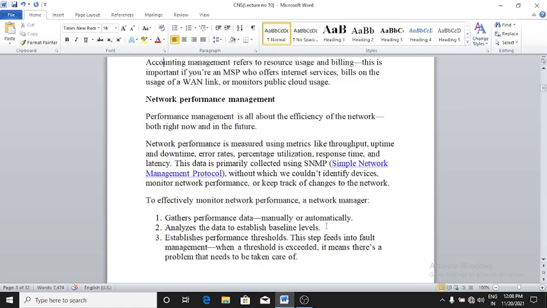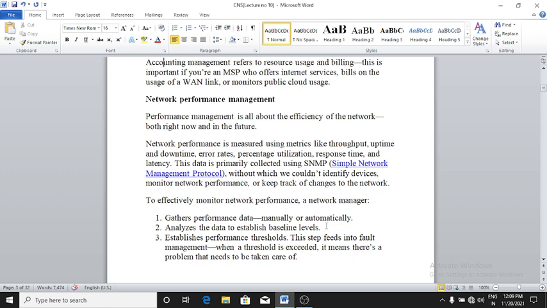Next is network performance management. Performance management is all about the efficiency of the network, both right now and in the future. Network performance is measured using metrics like throughput, uptime and downtime, error rates, percentage utilization, response time, and latency. This data is primarily collected using SNMP, Simple Network Management Protocol, without which you could not identify devices, monitor network performance, or keep track of changes to the network.